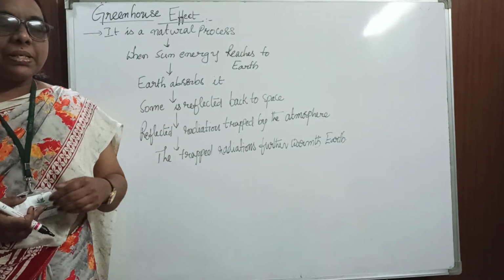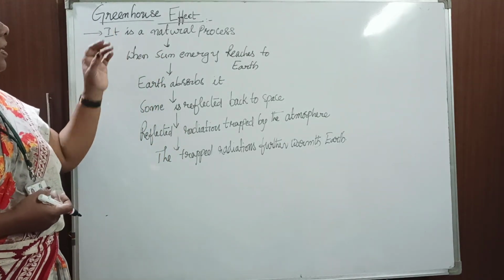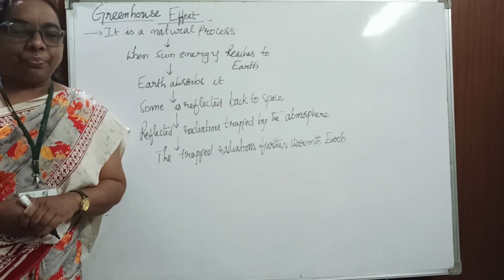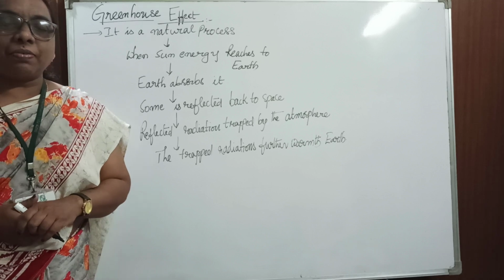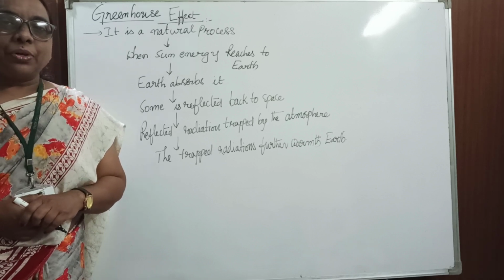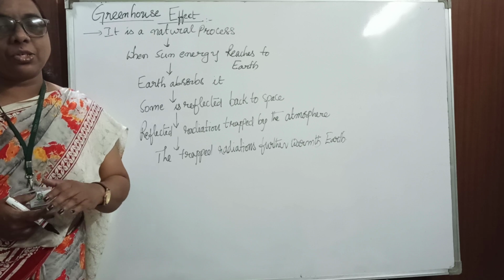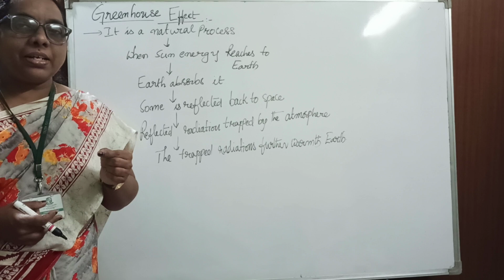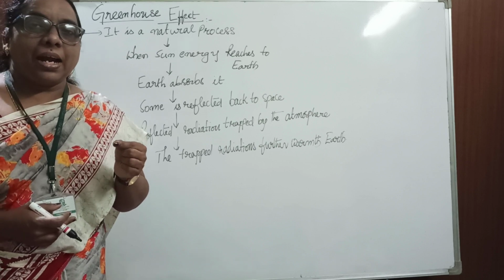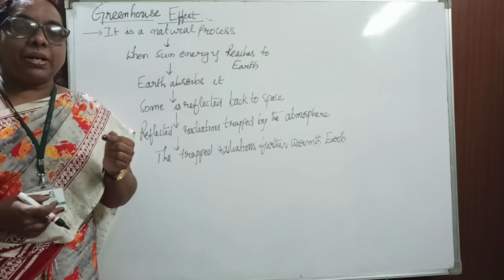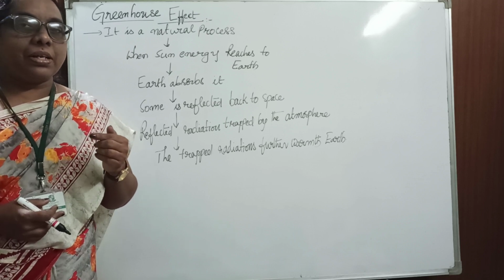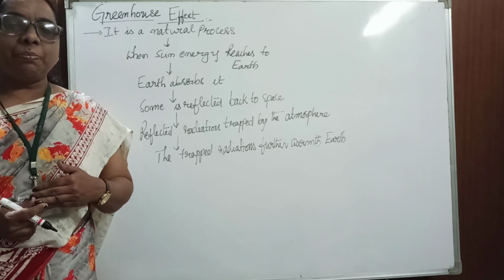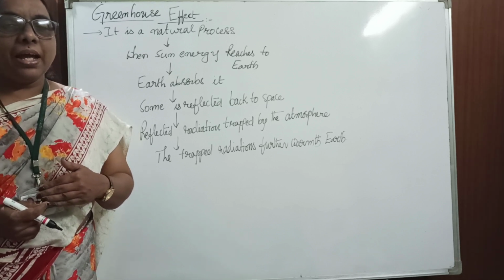So let me talk about the greenhouse effect. We all know that the sun emits different rays, like ultraviolet rays, infrared rays, X-rays, gamma rays, and so on. I said already that ultraviolet rays are short wavelength, strong rays, and these are very dangerous when they reach the earth, and they are responsible for causing certain diseases in human beings, including plants as well as animals.